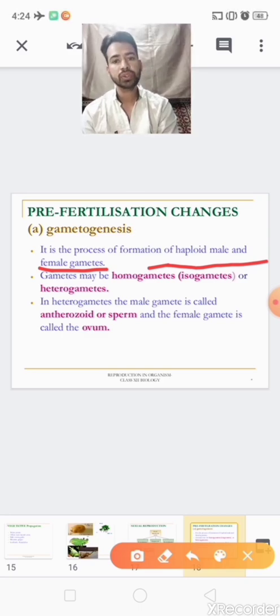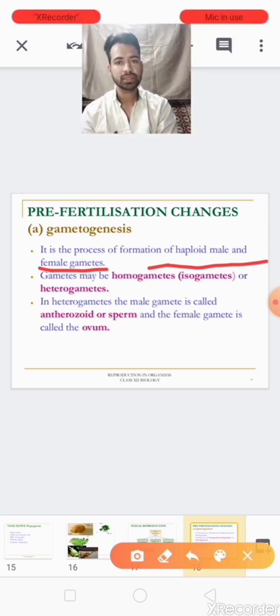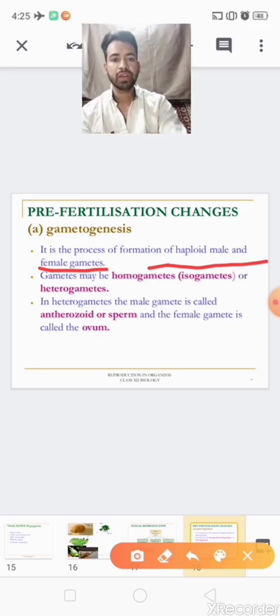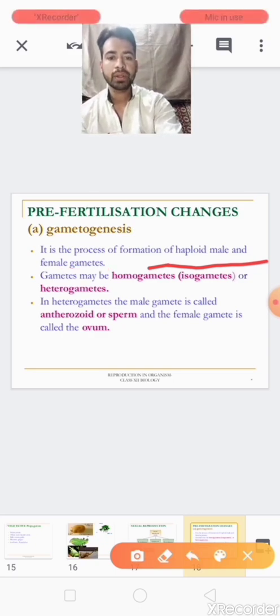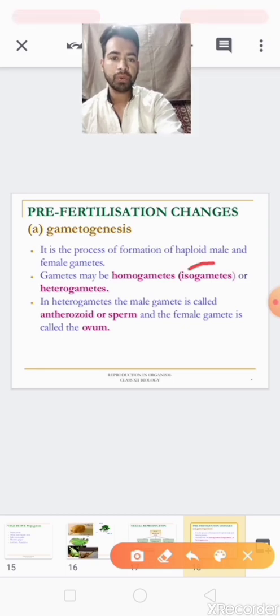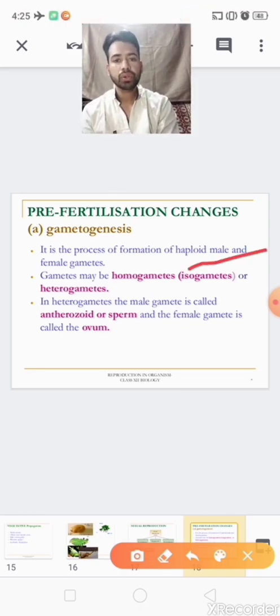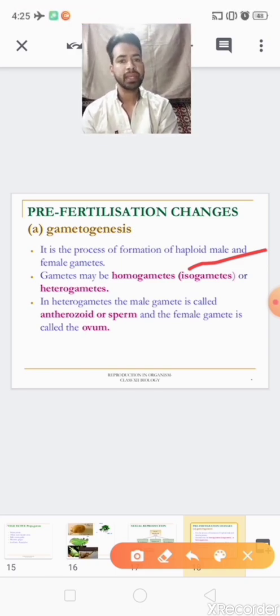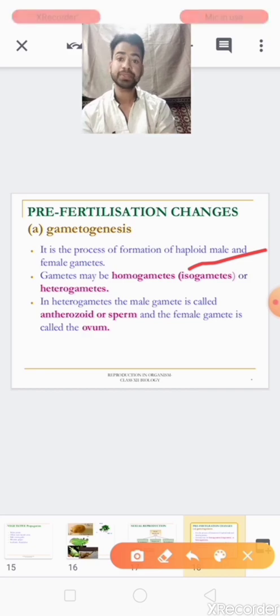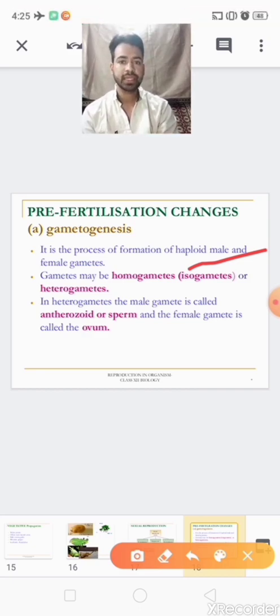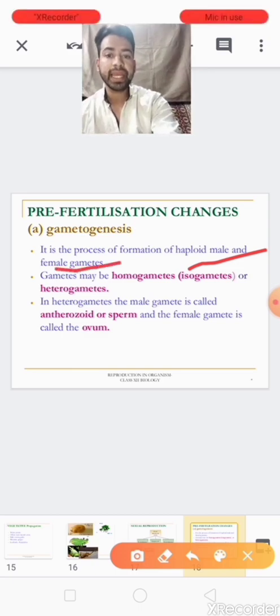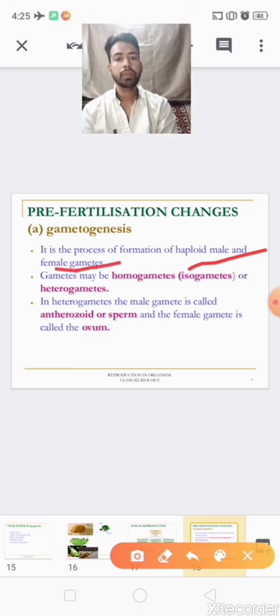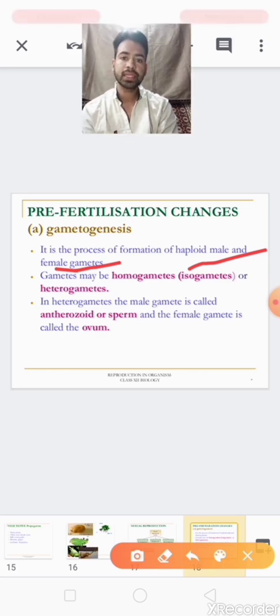And the female gametes, that is eggs, are formed by the process of oogenesis.